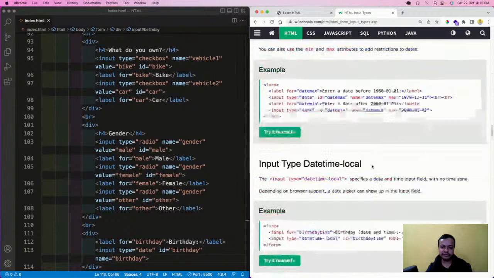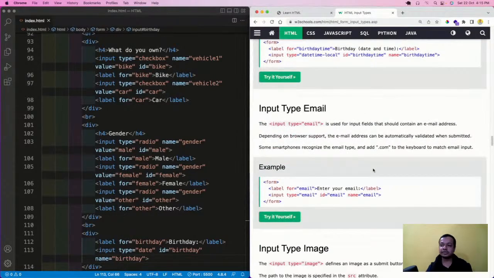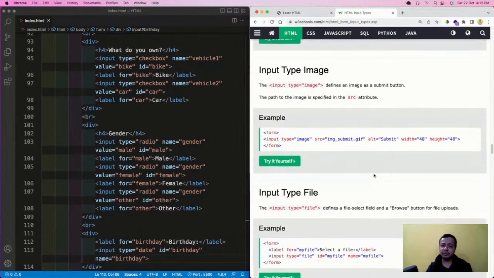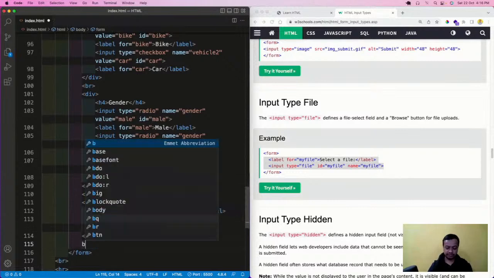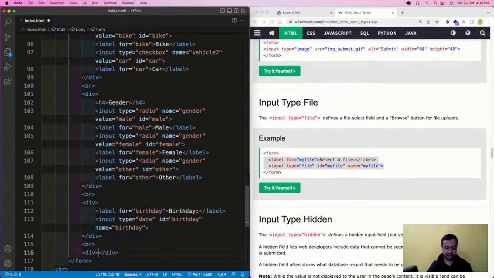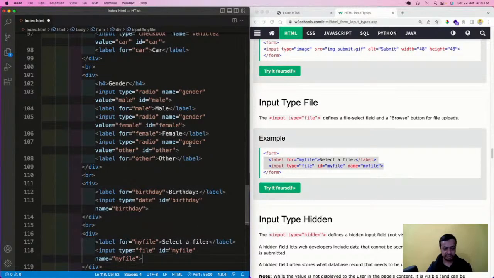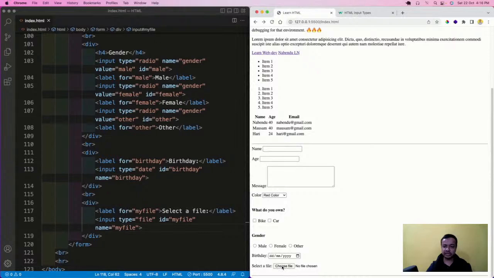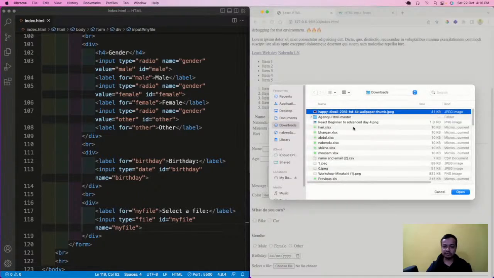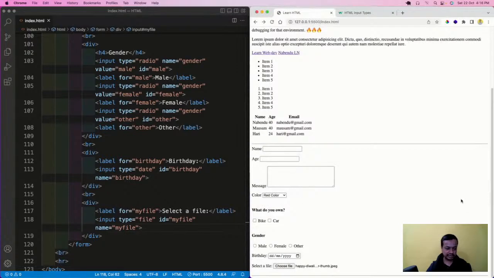There is one more thing which is actually like the bread and butter of sites like naukri.com. What is that? Input type file. So I will go here and add a br and a div, and then I will press this button, select a file. This is something which will come like this. I can select any file, choose it, open it, and it will show like this. So now everything is done here.